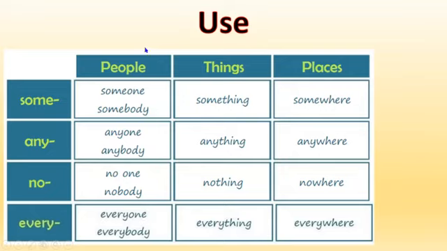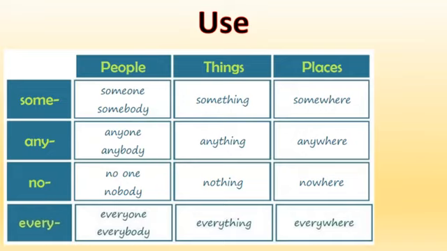These words are related with people. Okay. The next one, things. For example, we can use something, anything, nothing, everything. And places, somewhere, anywhere, nowhere, everywhere. Okay, they seem easy, but you need to remember that they have a specific use.